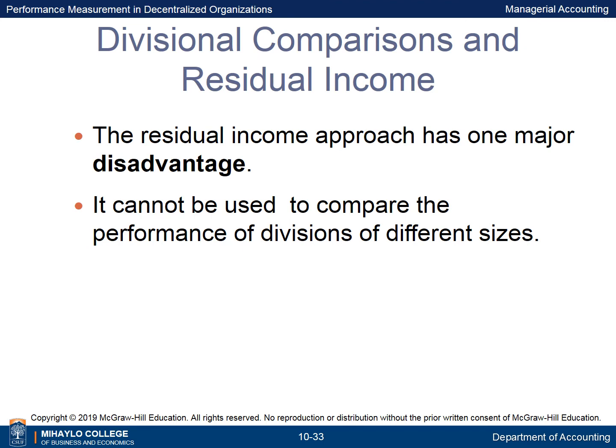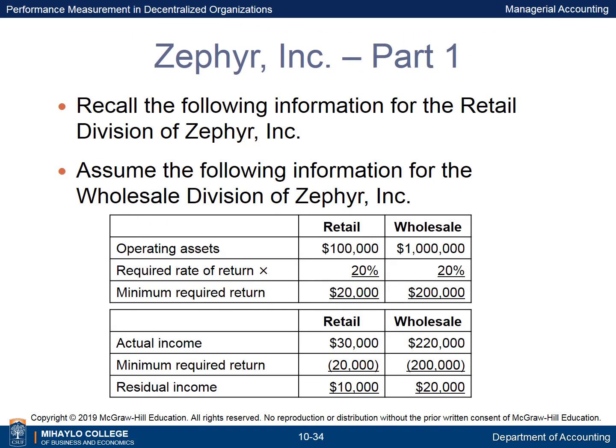The residual income approach has one major disadvantage. It cannot be used to compare the performance of divisions of different sizes. Recall that the retail division of Zephyr had average operating assets of $100,000, a minimum required rate of return of 20%, net operating income of $30,000, and residual income of $10,000. Assume the wholesale division of Zephyr had average operating assets of $1 million, a minimum required rate of return of 20%, net operating income of $220,000, and residual income of $20,000.